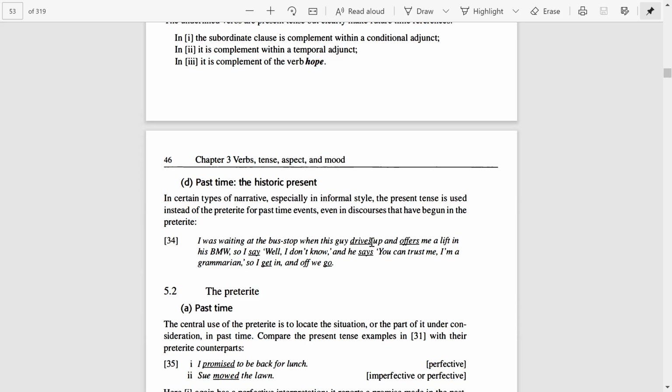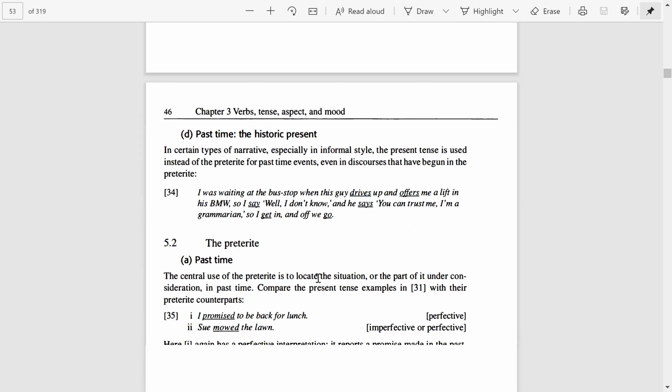Right, here we are using present tense, but we can also use past tense. This present tense actually points out the past, and it can also be replaced with the past tense here and here and here. You can read it on your own.